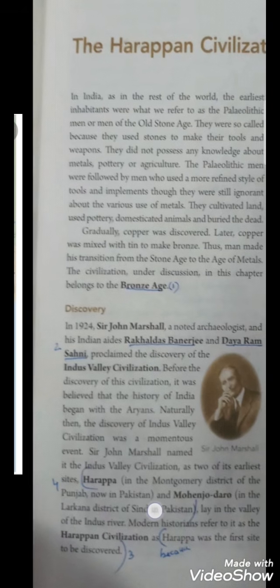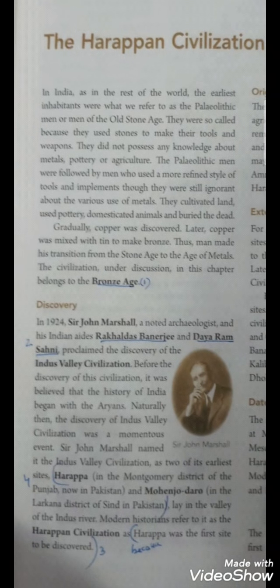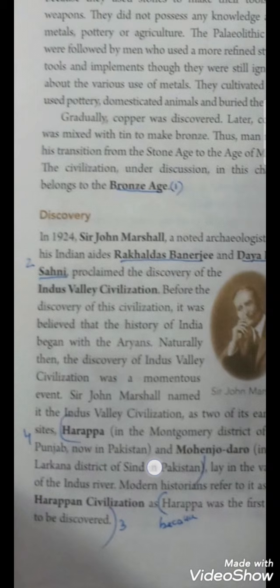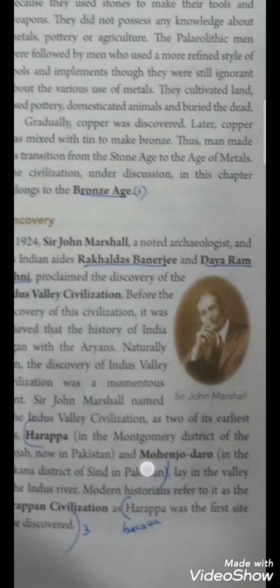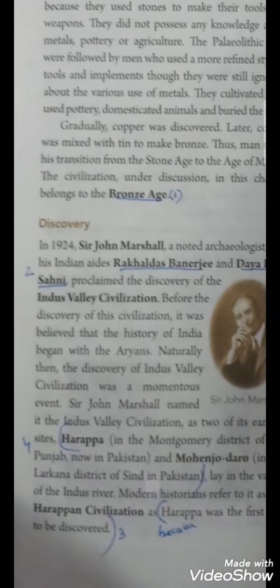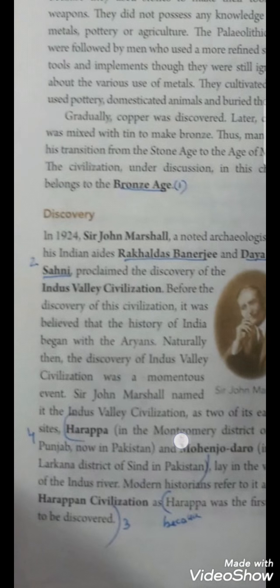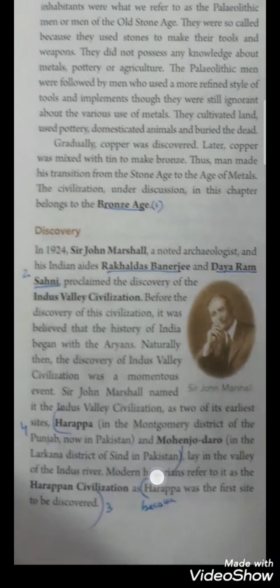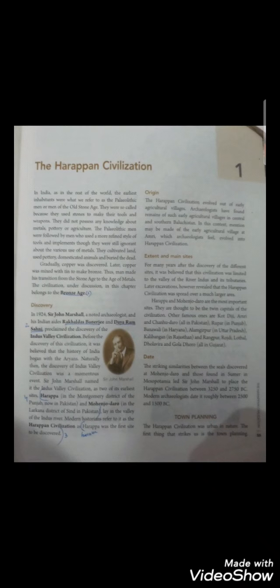Then fourth question, name two important sites of the Harappan civilization. Two important sites of the Harappan civilization, same paragraph. You can see it written, 4. So you should write like this: Harappa, in the Montgomery district of the Punjab, now in Pakistan, and Mohenjo-daro in the Larkana district of Sindh in Pakistan. Okay, today this is enough. Fourth answer, that much only we completed. You write it down in your copy.